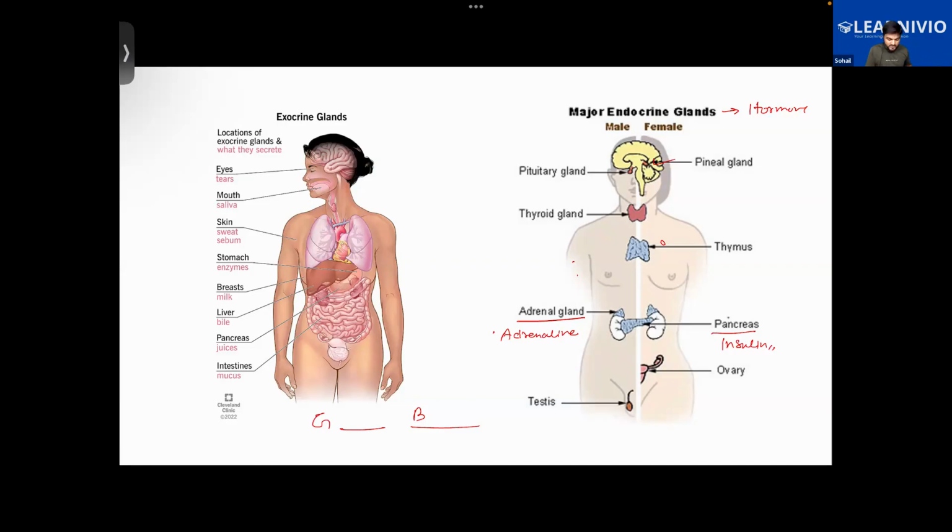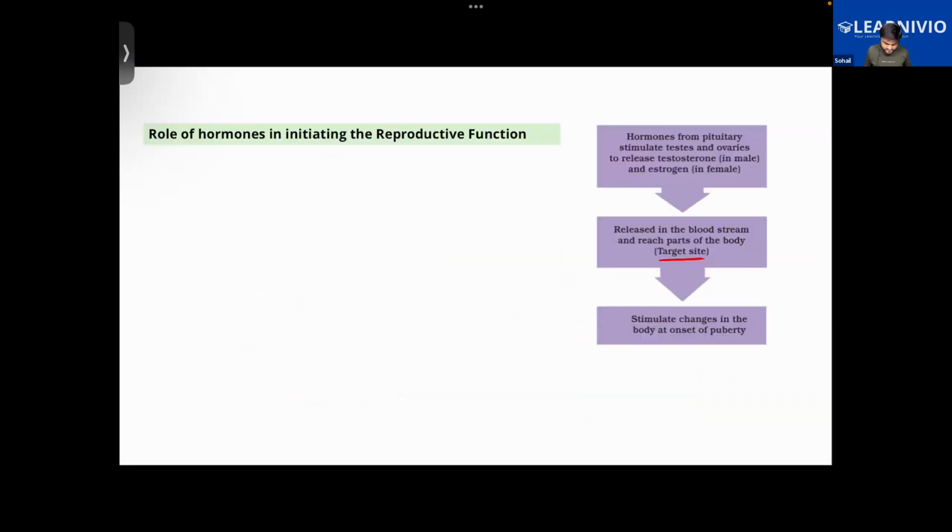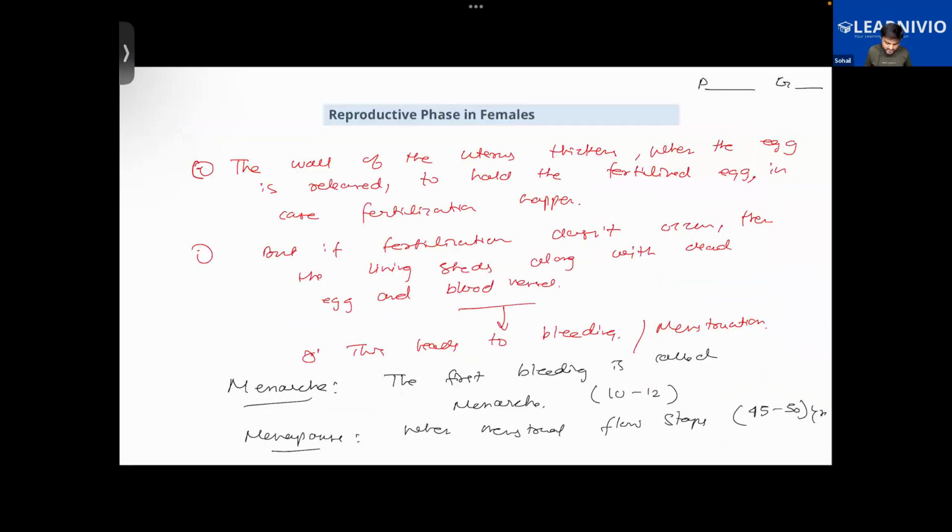But the exocrine glands do not secrete their secretions into the blood. Will the tear or the saliva go into the blood? No, sir. So these reproductive glands are also called gonads.